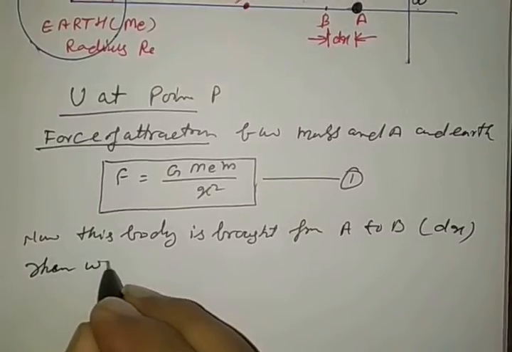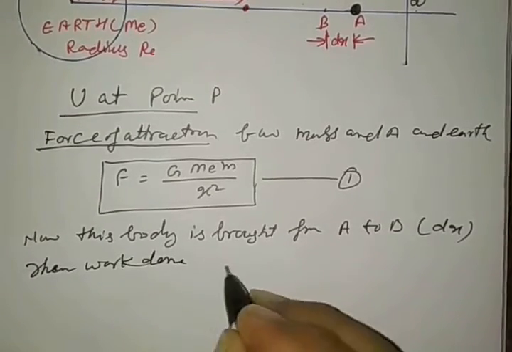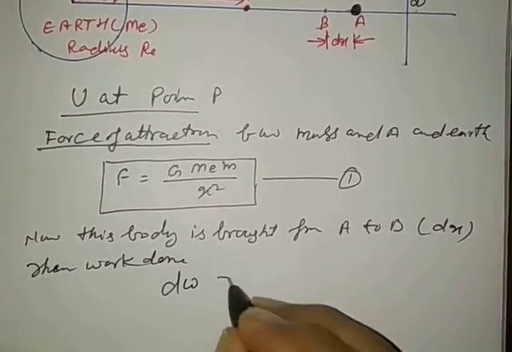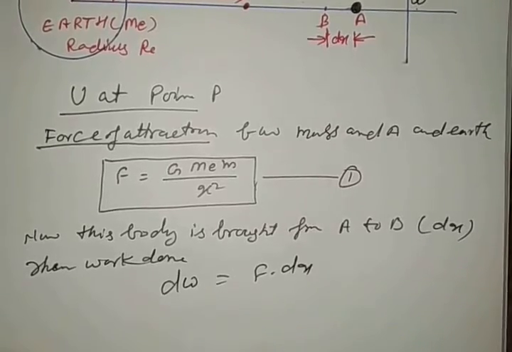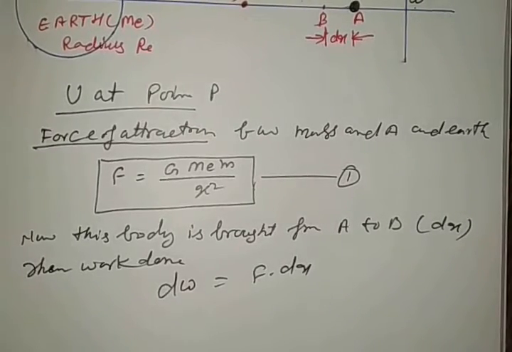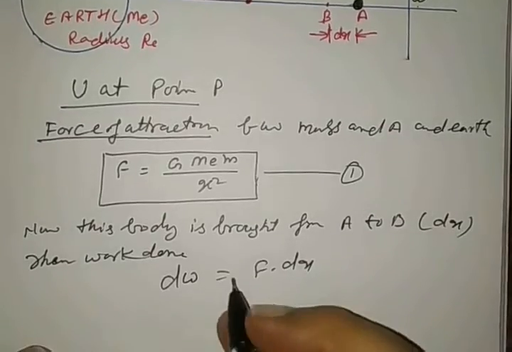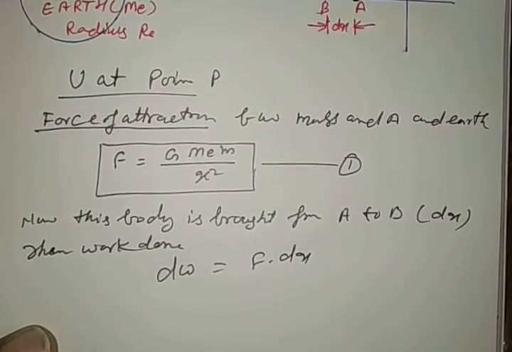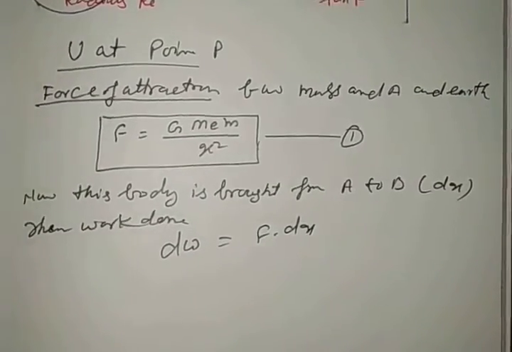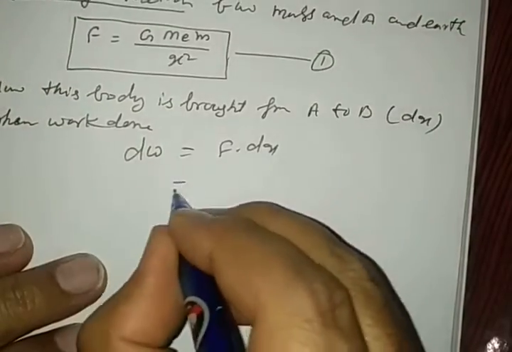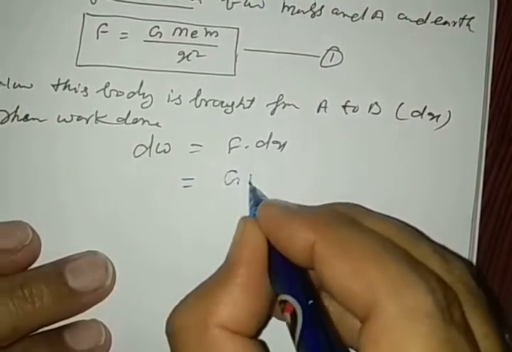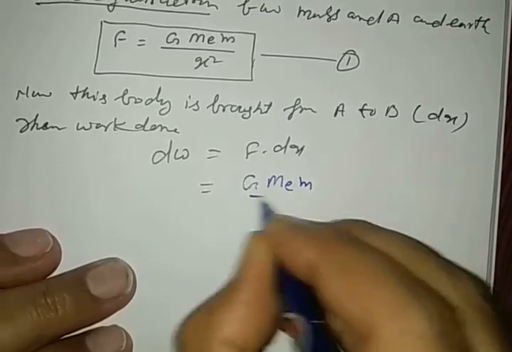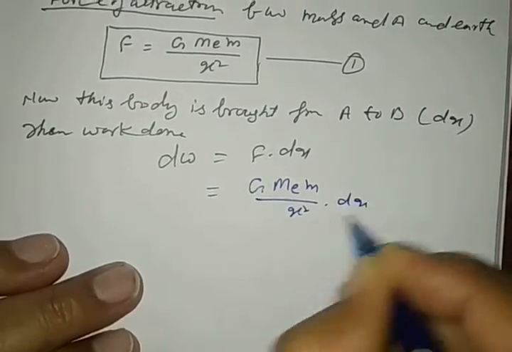Then the work done in this case, dW, is equal to F dx. So here the force is given. Then dW is equal to F by equation number 1, capital G M_E M by x squared into dx.